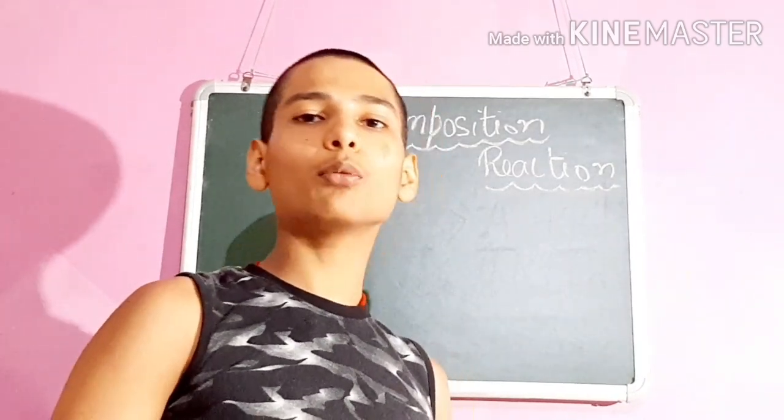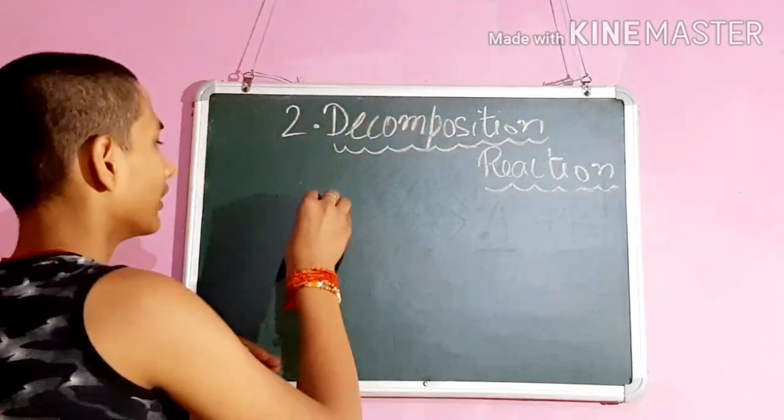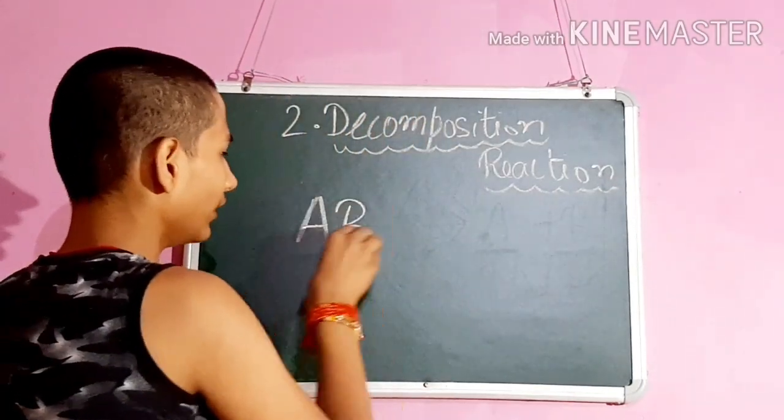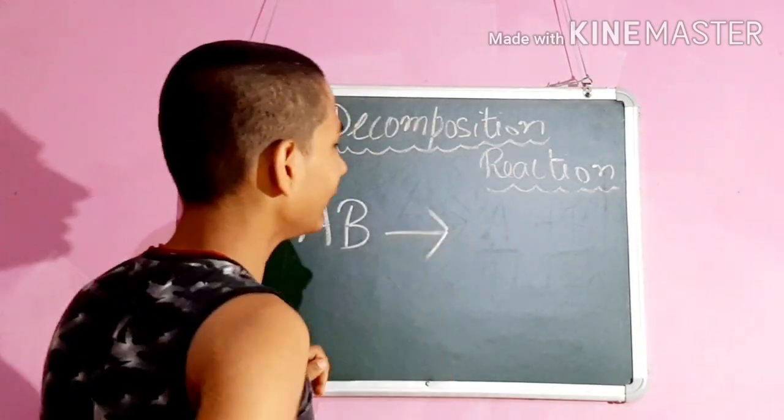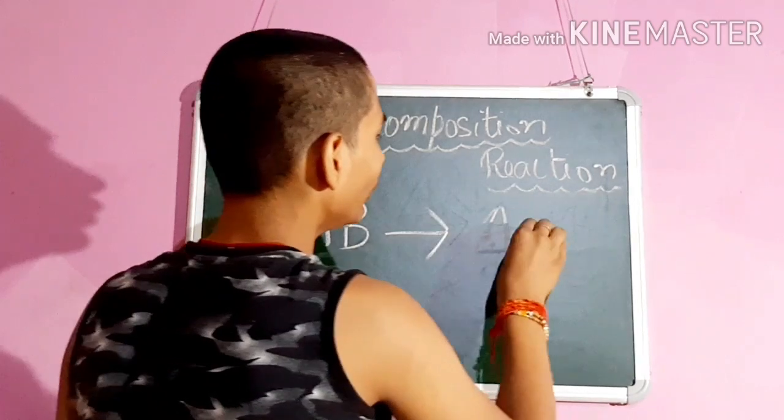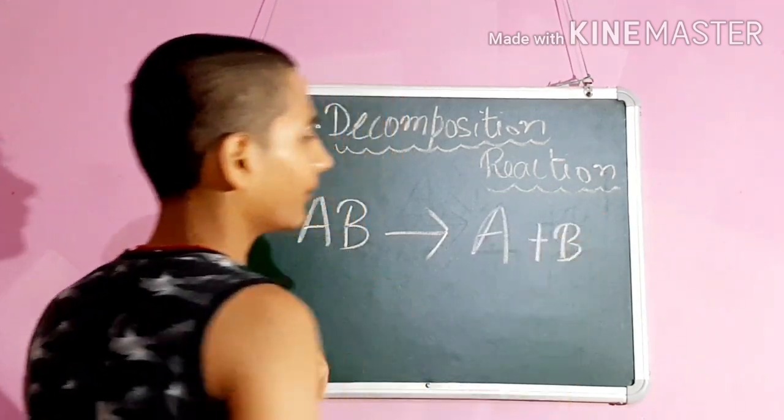The third property of decomposition reaction says that a compound can be broken into two or more simpler compounds with different properties. Like this, AB is a compound, and when we provide any type of energy to it, then it will break into two or more simpler compounds.